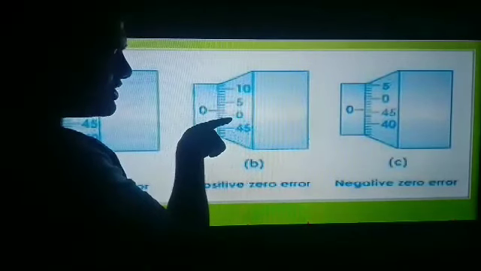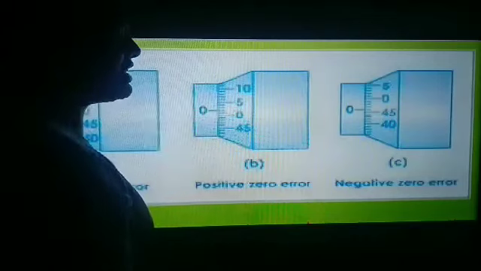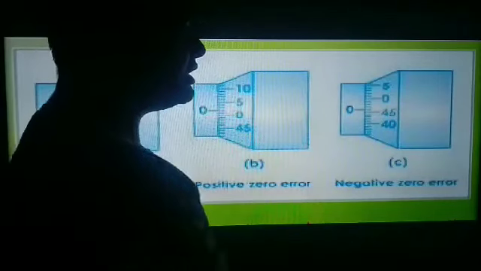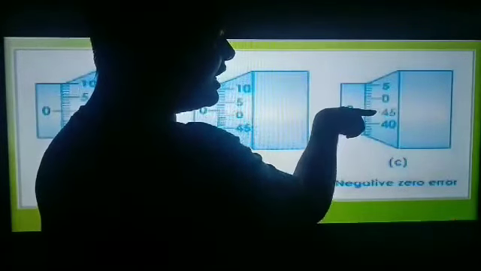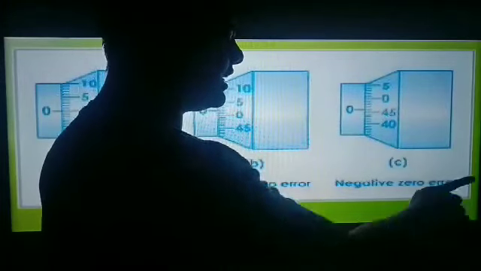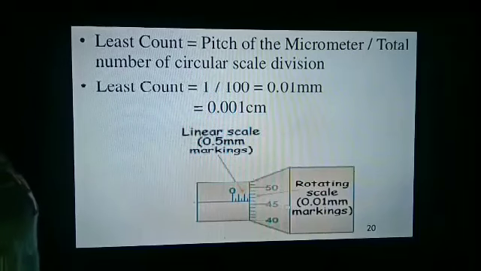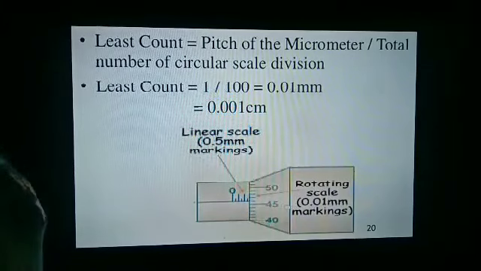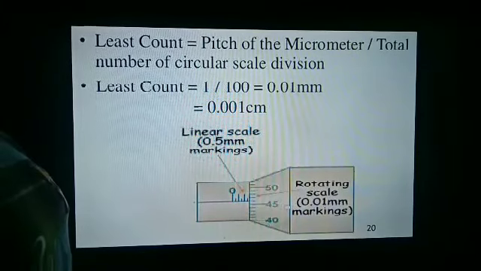Now, we see the 0 of the circular scale exactly matches the 0 of the main scale. It is no zero error. And this 0 of the circular scale lies below the 0 of the main scale, so it is positive zero error. And this 0 of the circular scale lies above the 0 of the main scale, so it is negative zero error.